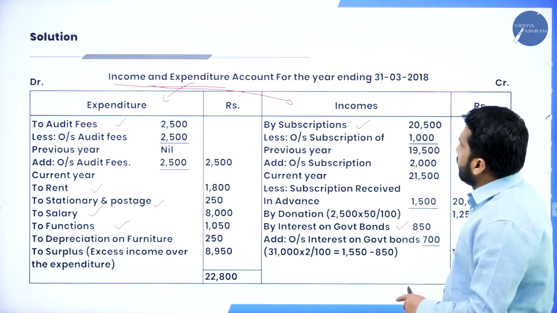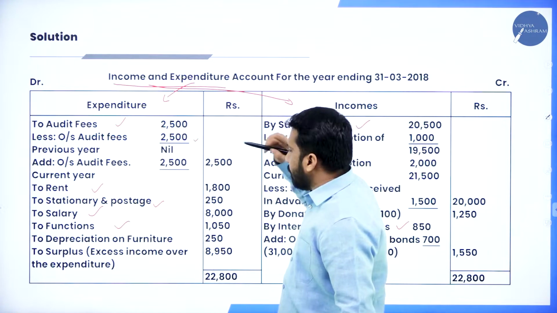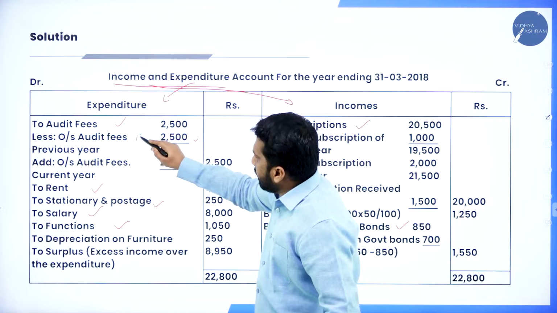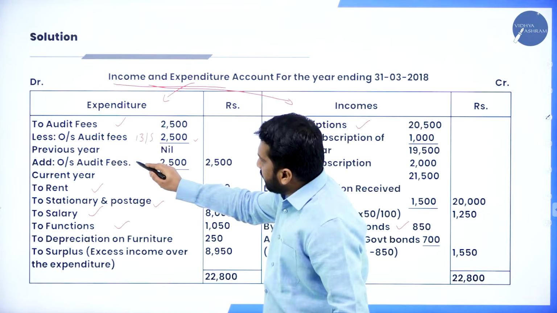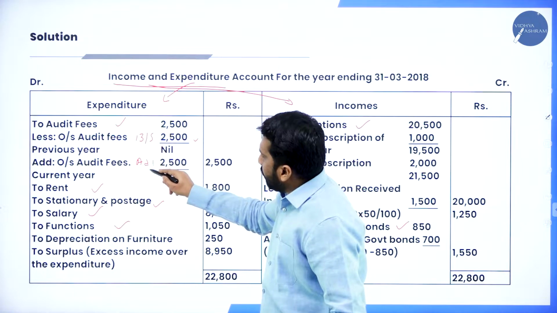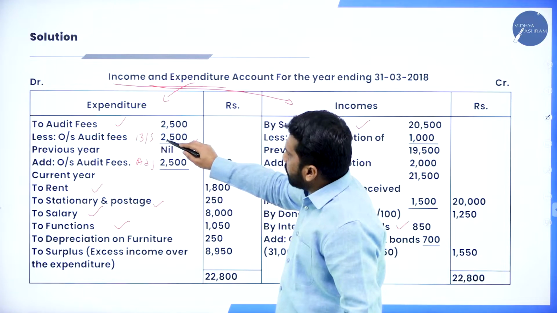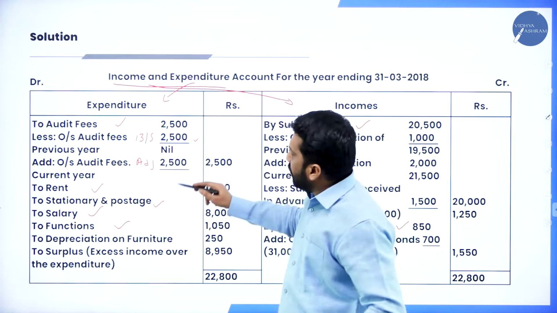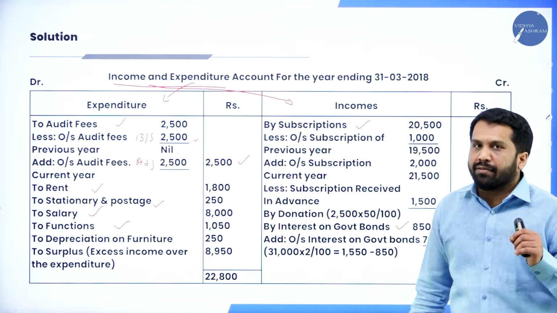Hope you got the logic? Yes. Same thing we have done. Audit fees 2500, minus outstanding because it is in the balance sheet. Anything in the adjustment, yes, we have added. The final answer is 2500 minus 2500, it is nil. Plus 2500, you get an answer of 2500.